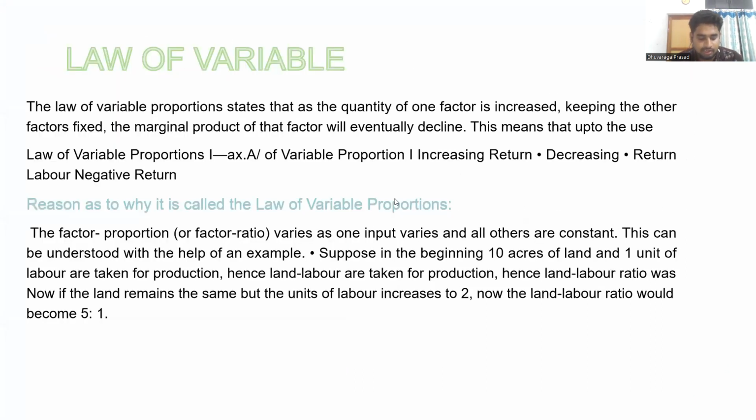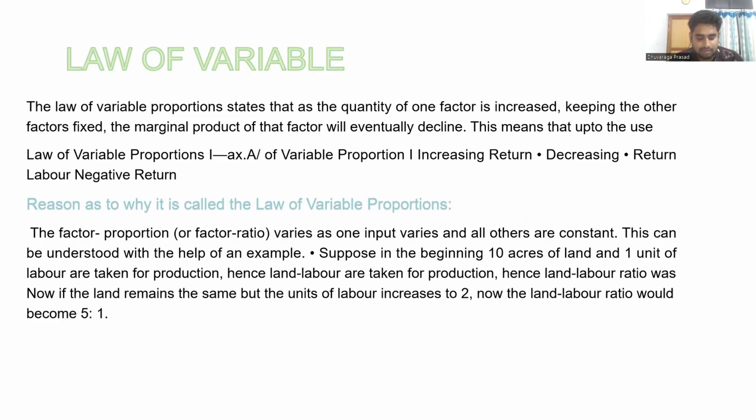This is what we have to see: the law of variable proportion. Earlier I said the law of variable proportion belongs to the short run production function. We have to see it in detail here. The law of variable proportion states that as the quantity of only one input increases, keeping other inputs fixed, total productivity initially increases at an increasing rate, then at a decreasing rate, and finally it becomes a negative rate. That's the meaning of it.